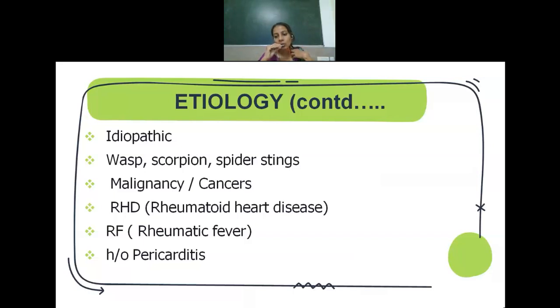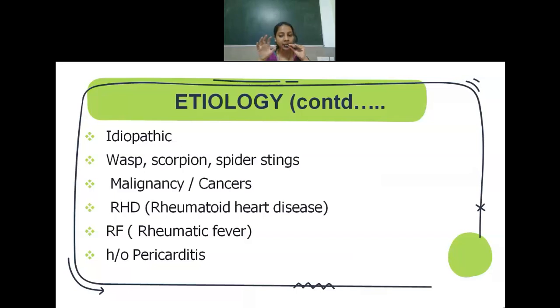And certain times it is also noted that the bite of some poisonous spiders, scorpions or wasps can result in inflammation of the myocardium. Or certain cancers, malignancies or neoplasms can result in myocarditis. Next is RHD and RF. When you have RHD and RF, most of the time the person can get myocarditis. And most of the time it is also seen that people who have pericarditis, it is associated with pericarditis.